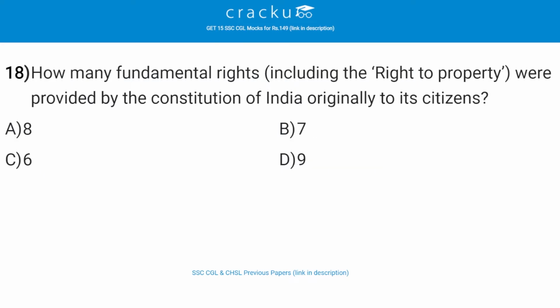How many fundamental rights, including the right to property, were provided by the Constitution of India originally to its citizen? The correct answer is B, that is 7. If we remove right to property, then there is 6 fundamental rights.